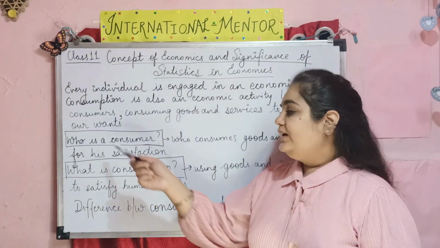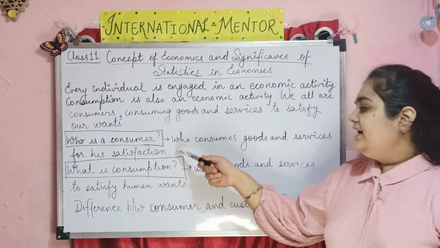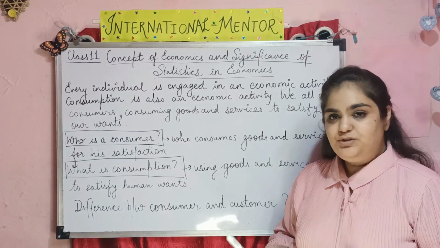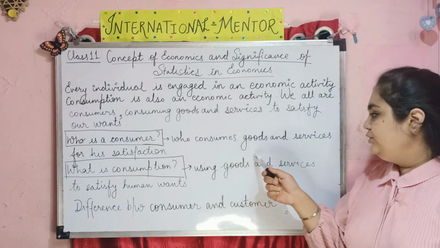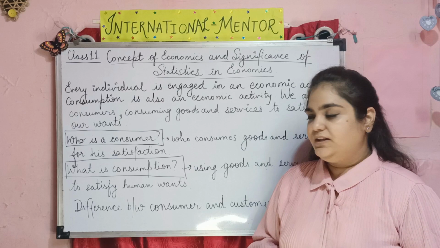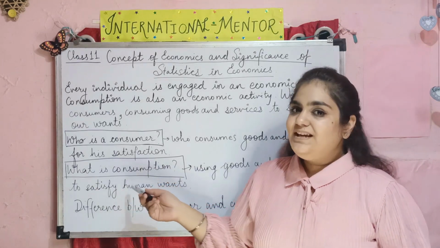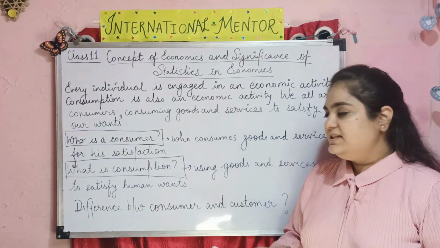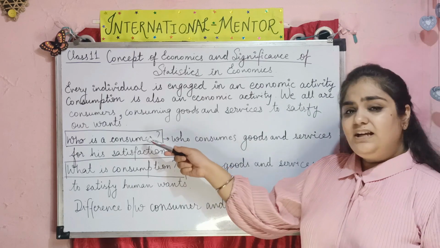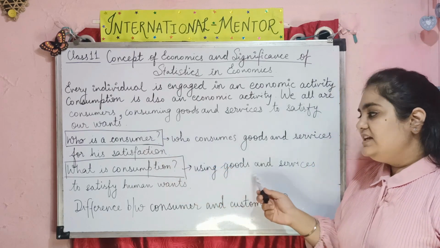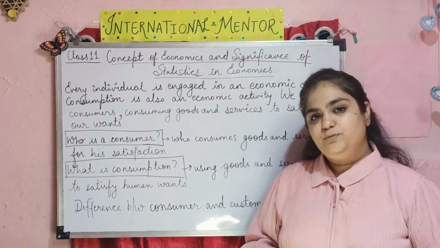Now let's look at who the consumer is. The consumer is the ultimate person who actually consumes the goods and services for his satisfaction. What is consumption? When the consumer uses the goods and services to satisfy his wants.